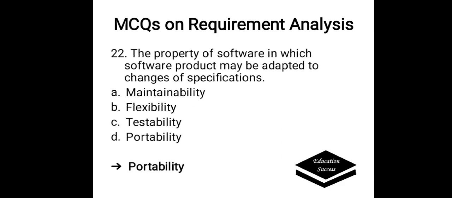The property of software in which a software product may be adapted to changes of specification. Options are A. Maintainability, B. Flexibility, C. Testability, D. Portability. The correct answer here is flexibility. It is the property of software in which a software product may be adapted to accept changes of specification.